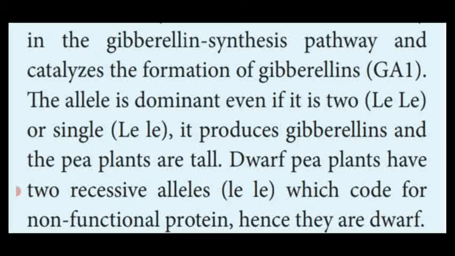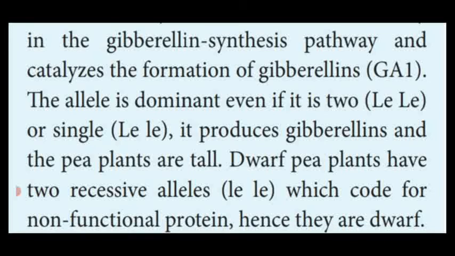It has the protein functional enzyme, which is responsible for the production of gibberellin. So the gibberellin-producing plants show the height of a pea plant. That is named the tall pea plant.